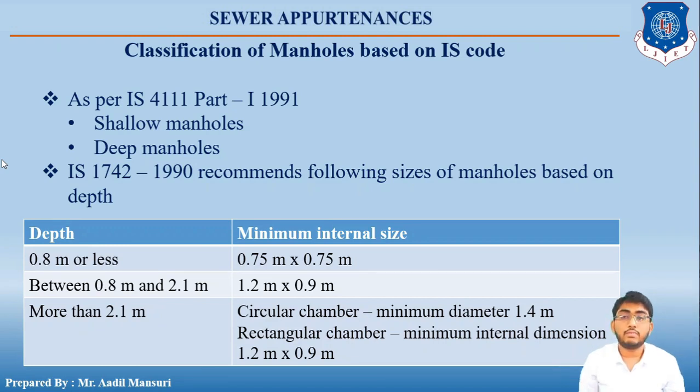If the depth of the manhole is between 0.8 and 2.1 meters, then the minimum internal size should be 1.2 meter by 0.9 meters. And if the depth of the manhole is greater than 2.1 meter, then there are two cases. If we provide a circular chamber, then the diameter should be 1.4 meter minimum, and if you provide a rectangular chamber, the minimum internal dimension should be 1.2 meter by 0.9 meter. So that's all about the classification of manholes based on IS code.